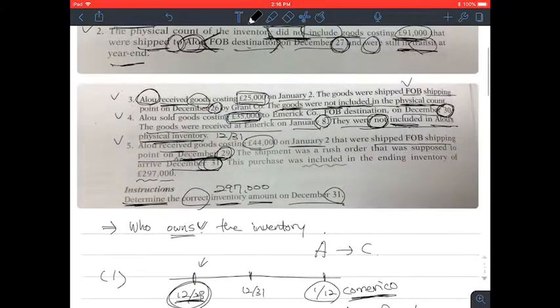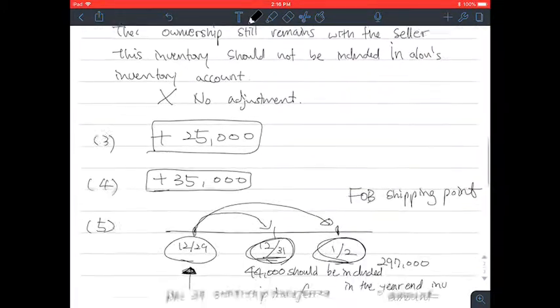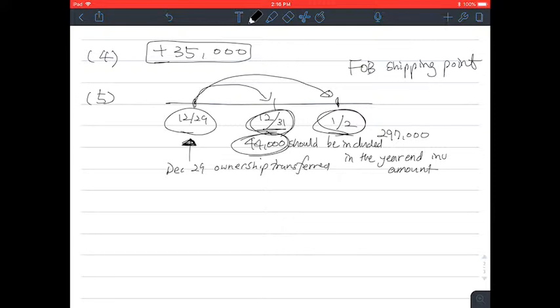Let's see what it says. It says that this purchase was included in the ending inventory of $297,000. As we have expected, this amount was included, so there should be no adjustment.